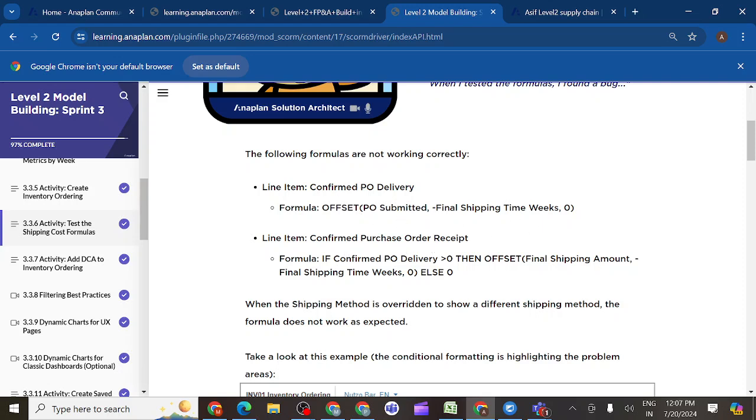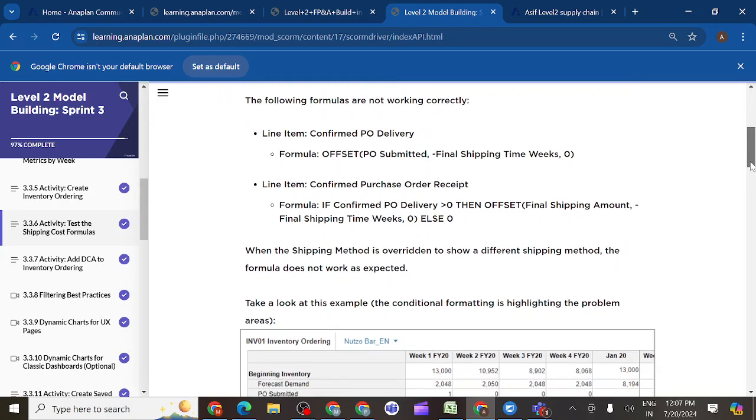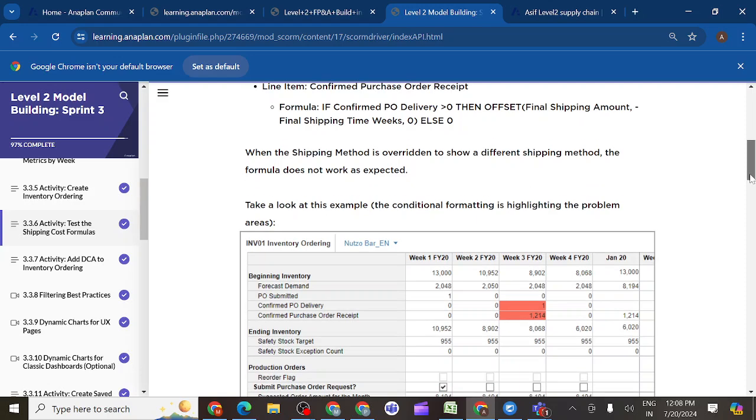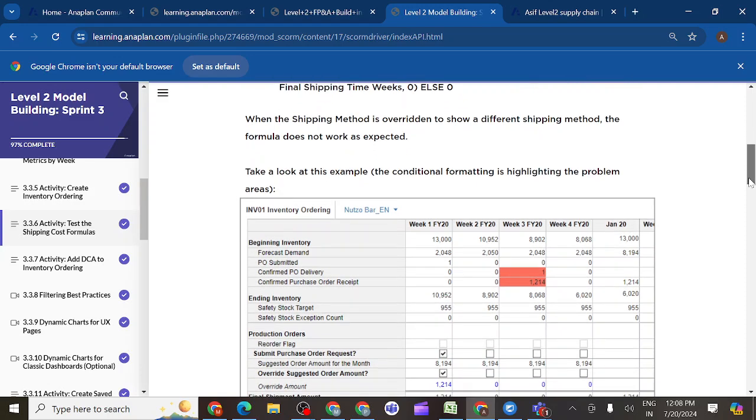Confirm purchase order receipt, we have a formula for this one. But when the shipping method is overridden to show a different shipping method, the formula does not work. Why does it not work? Take a look at the example. The conditional formatting is highlighting below. So what should we do? First of all, we need to create two new line items for the post function: confirm PO delivery and confirm purchase order receipt.